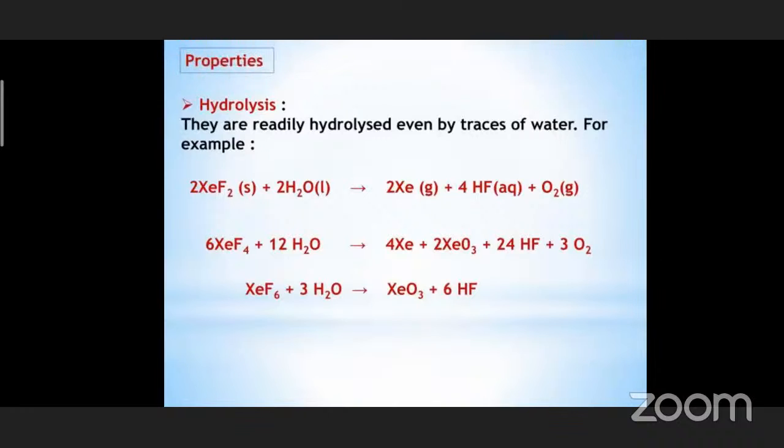And see these chemical properties: xenon difluoride, tetrafluoride, and hexafluoride will react with small traces of water and form xenon, hydrogen fluoride, or hydrofluoric acid you can also say, and oxygen. And here this is important, XeO3 is formed when XeF4 as well as XeF6 react with water. So we will be getting XeO3. This is an explosive solid.